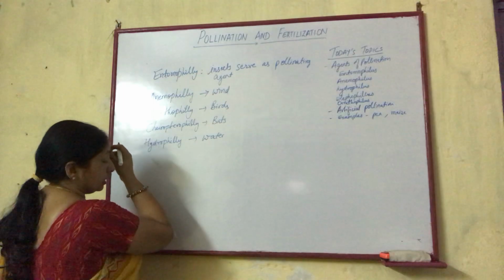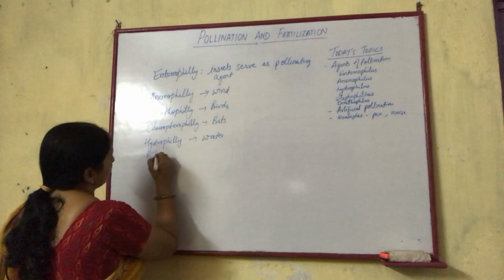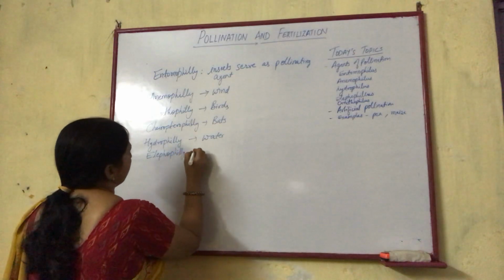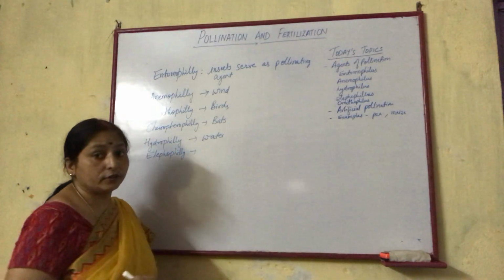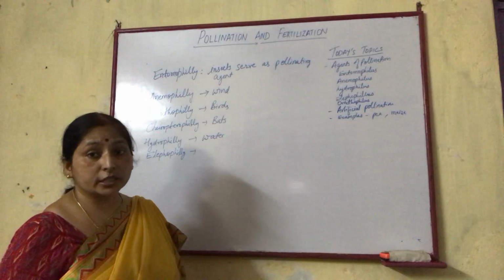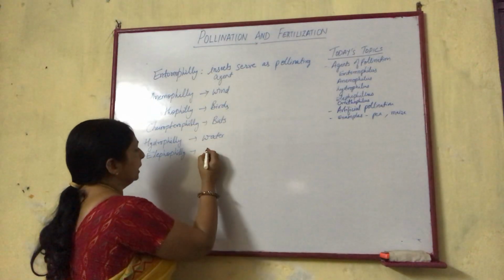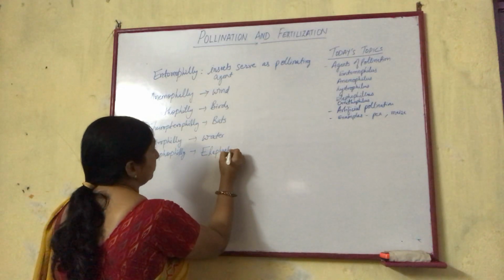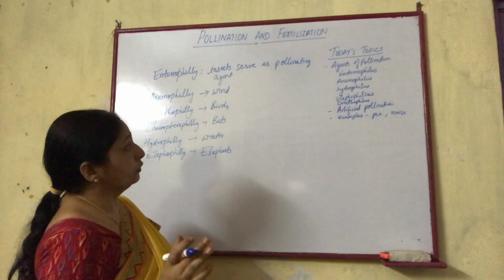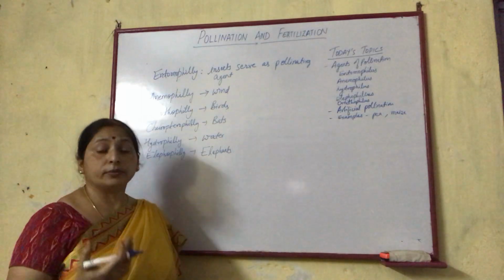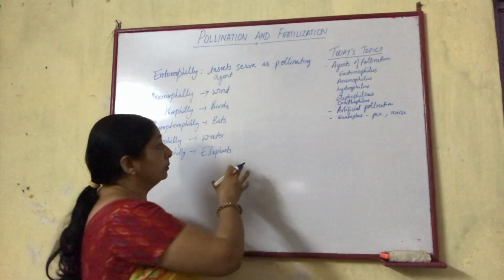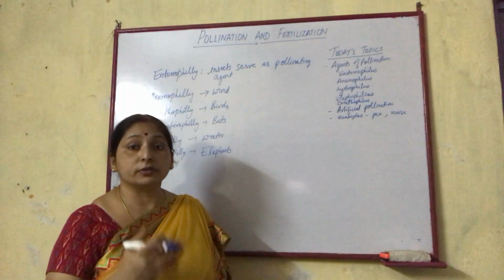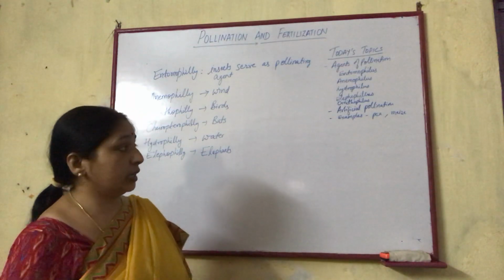Then next is elephantophily. It is not common in many plants or flowers. It is only in the case of Rafflesia, which is the largest flower. So elephantophily is pollination by elephants. Now these are the modes or agents of pollination which participate in the transference of pollen grains from anthers to stigma of the flower.